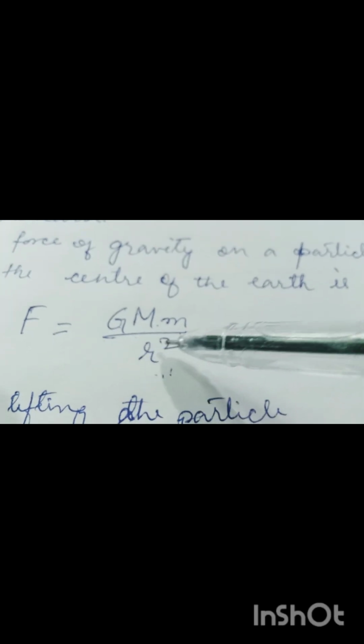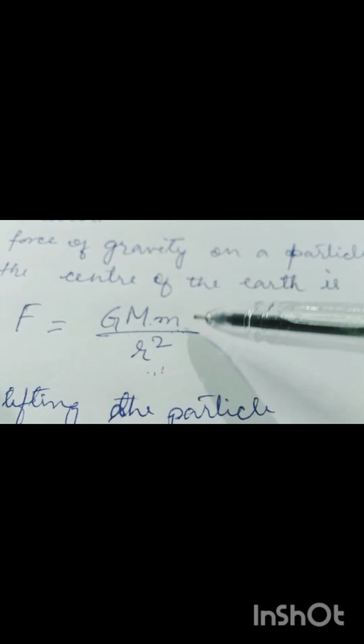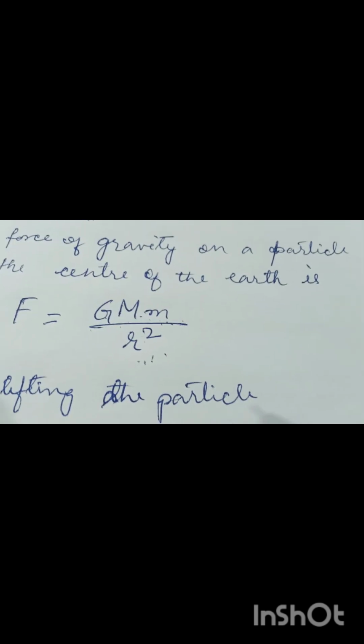The force acting on point mass m is expressed as the product of gravitational constant, mass of earth, mass of point object, and their separation squared. Here we will first calculate the work done to lift the point mass by displacement dr. The expression for work done is dW equal to minus F dr. Minus shows that the direction of force and displacement are opposite to each other.